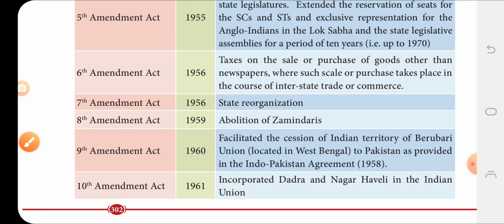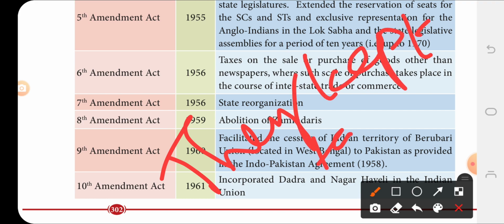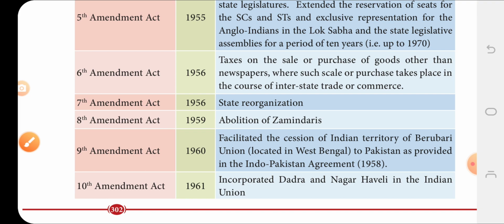The Sixth Amendment Act: they kept taxes on all important goods, sales and purchases, apart from newspapers, whether within our own state or in interstate trade.